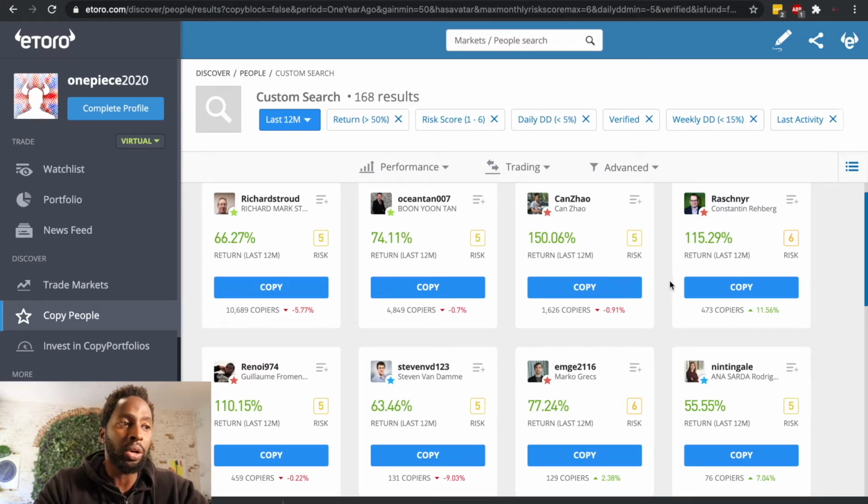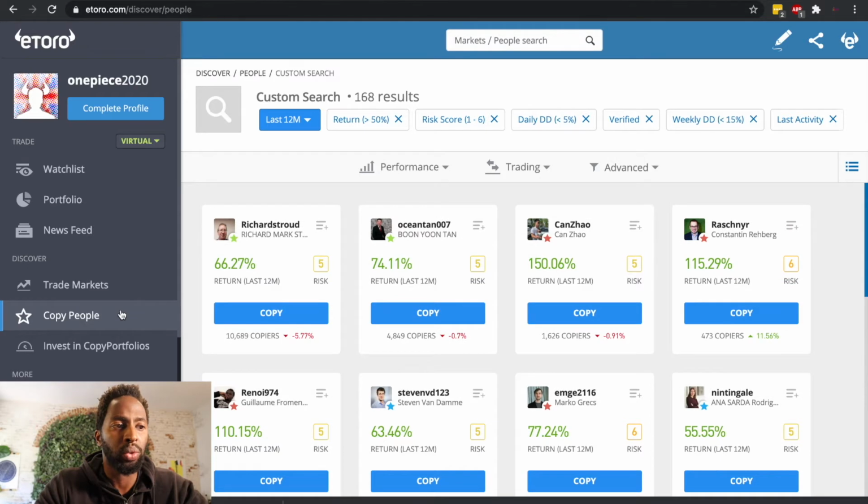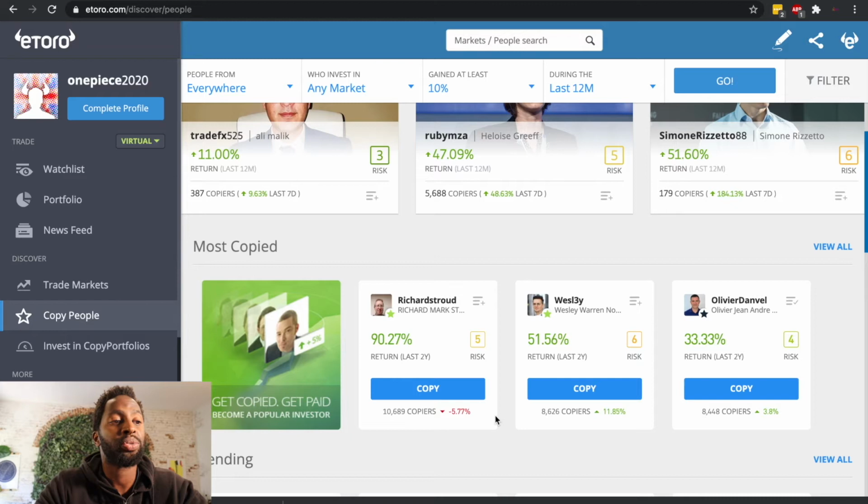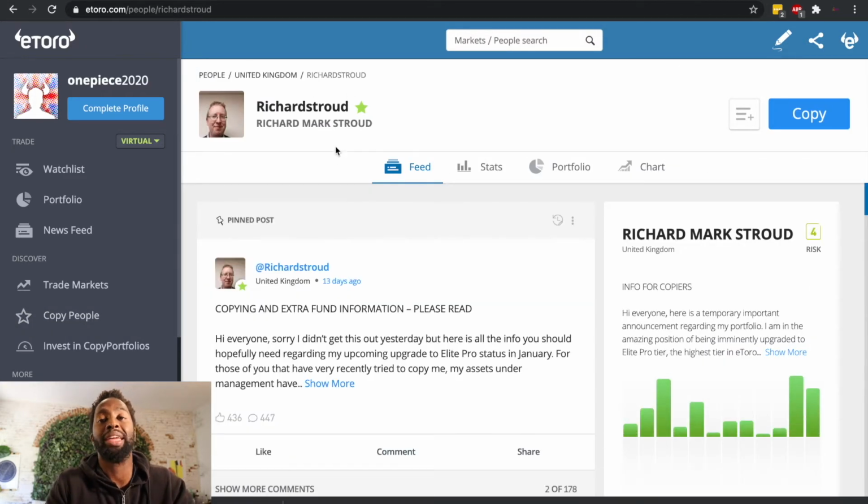Now, I'm sure you also noticed something kind of cool. Some of those traders, or maybe most of them, have a star next to their name. If they have a star next to their name, they are part of the eToro Popular Investor program. Being part of it means those traders or investors have met the eToro investment requirements, in regards to trading within a specific way, and also in regards to not having high risk or not using high leverage.